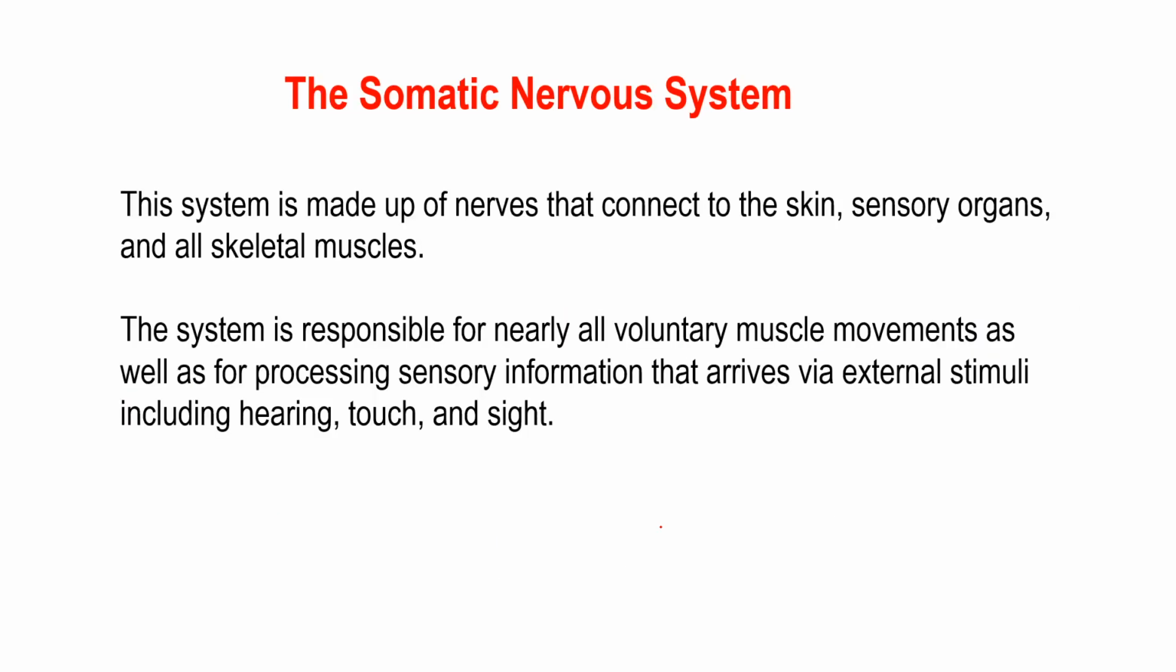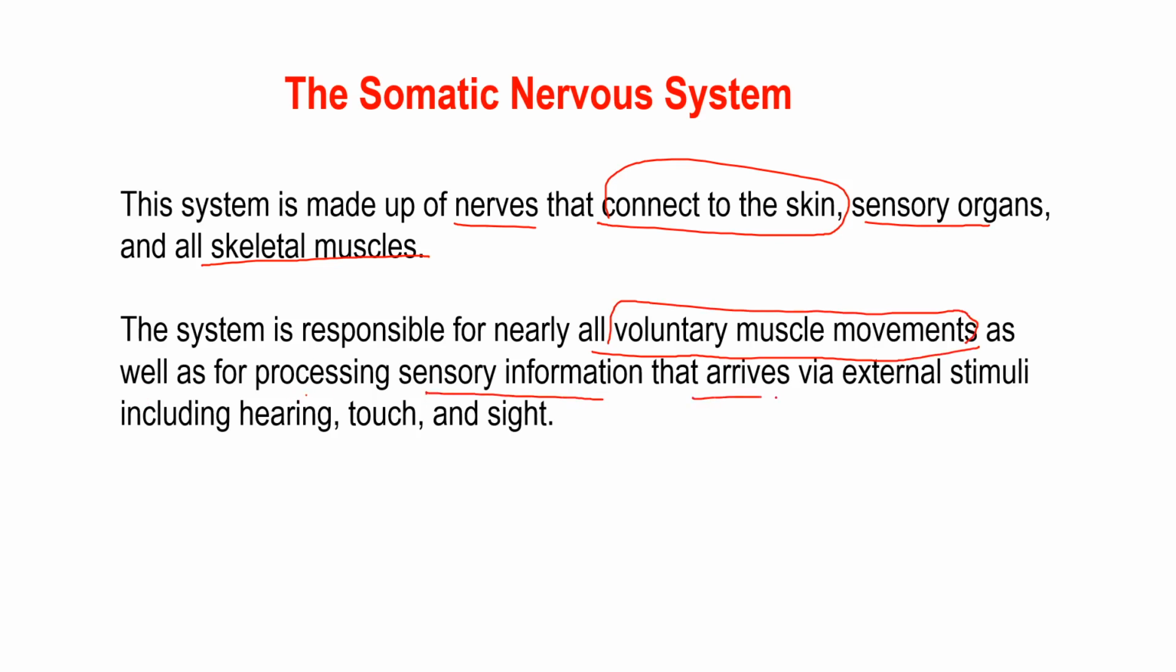Right? Now let's talk about the first one, the somatic nervous system. As I have mentioned, this system is made up of nerves that connect to the skin, sensory organs and all the skeletal muscles. And as I have mentioned before, this is responsible for all kinds of voluntary movement, as well as it processes sensory information that arrives via external stimuli like hearing, touch or sight. Clear?